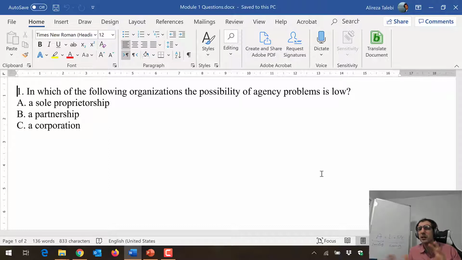In partnership, there might be some conflict. One partner might decide against the other partner. It's still much, much less than corporation, but for sure, for the sole proprietorship, it is almost zero.